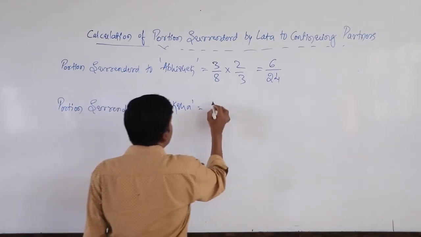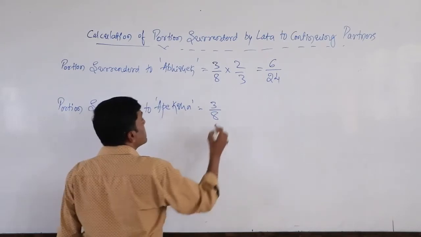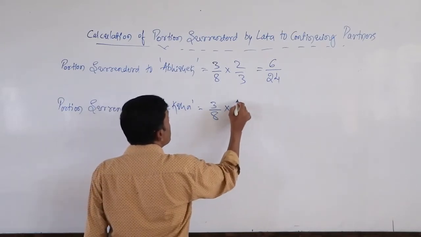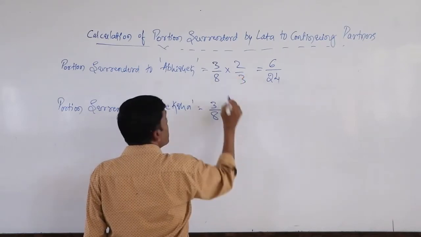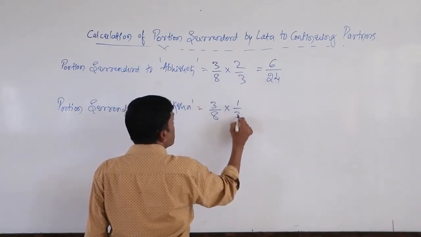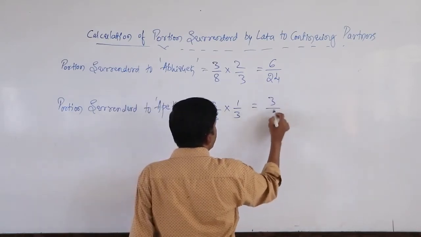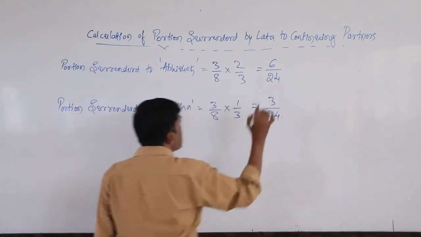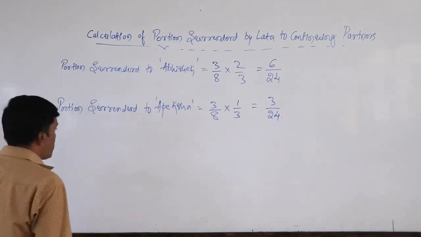Out of her old ratio, that is 3/8, out of which she has surrendered 2/3 to Abhishek, the remaining is 1/3. So 3 1s are 3, 8 3s are 24. This much is the portion surrendered by Lata to continuing partners.